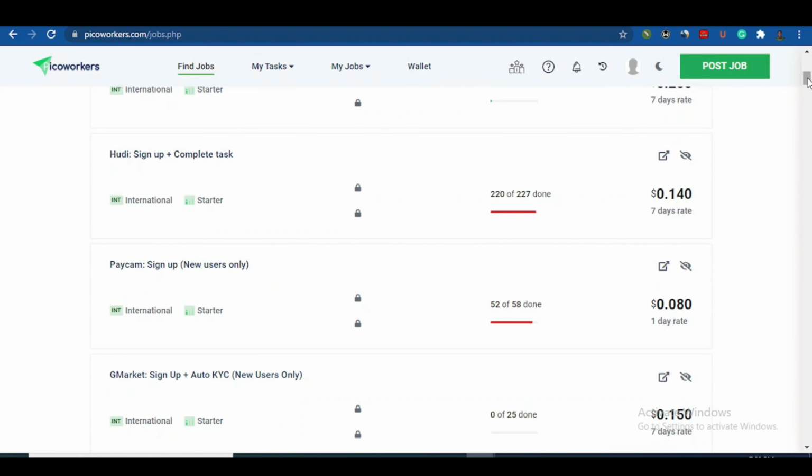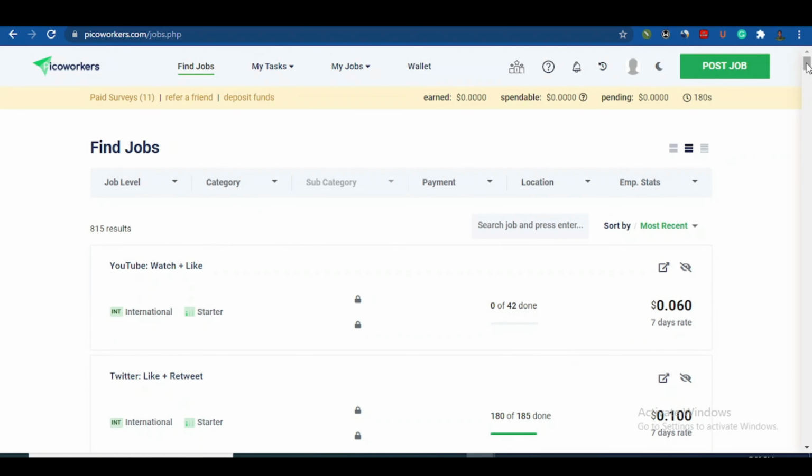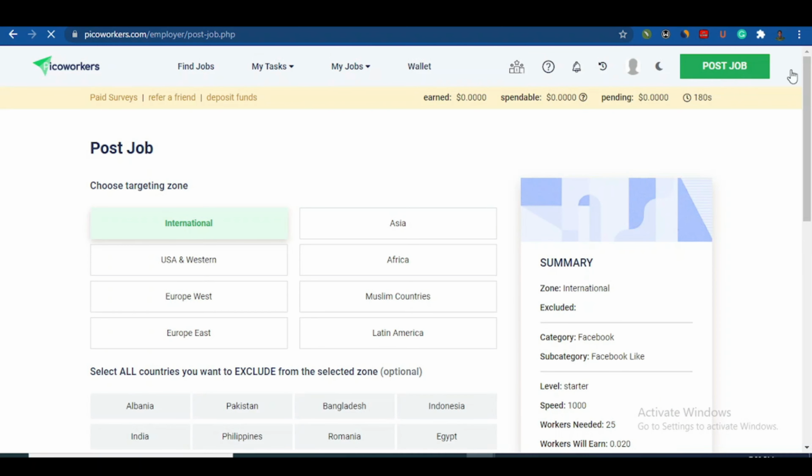If you perform all of this within 5 hours, you have more than enough money to post your own job. So we immediately have enough money. Just click on post job. All of this is absolutely free. You don't need to do anything at all.